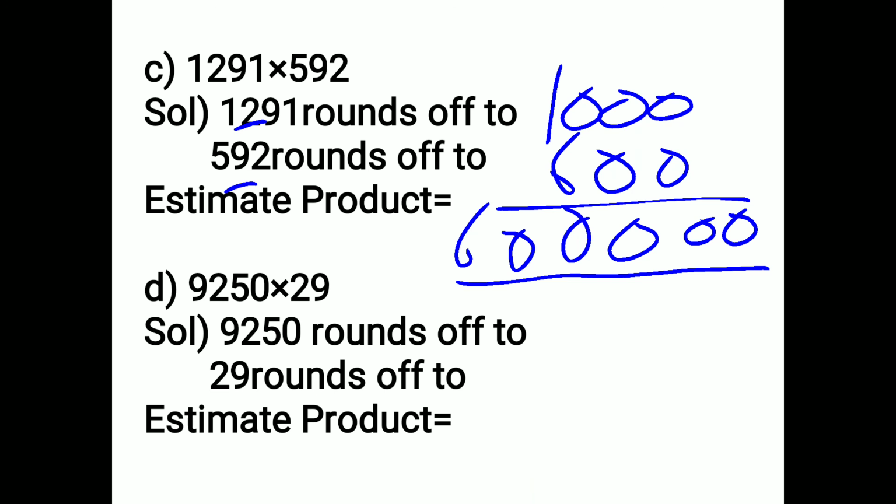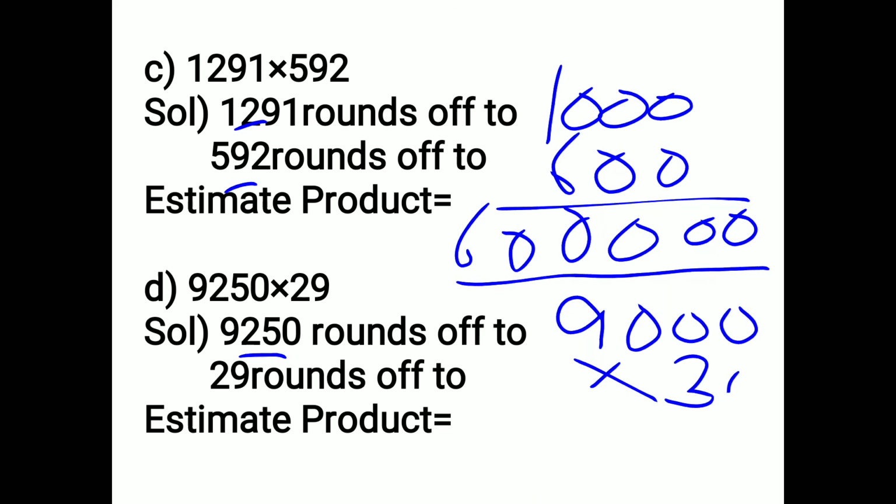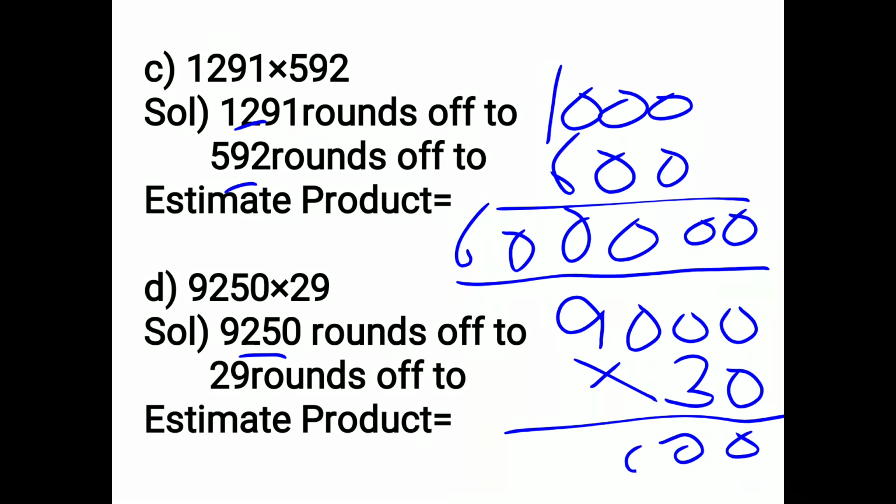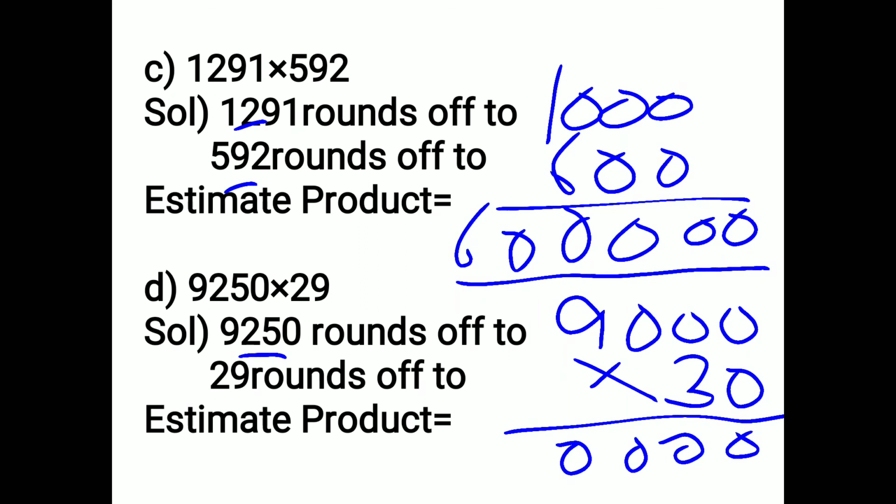Now in D part you have to see the tens place. So your ones, tens, hundreds. Hundreds place is 2. So 2 is smaller than 5. So you write 9000 as it is. In this you will see the ones place. It is 9. 9 is greater than 5. So you make it 3. So now you count the zeros. There are 4 zeros and 9 3s are 27.